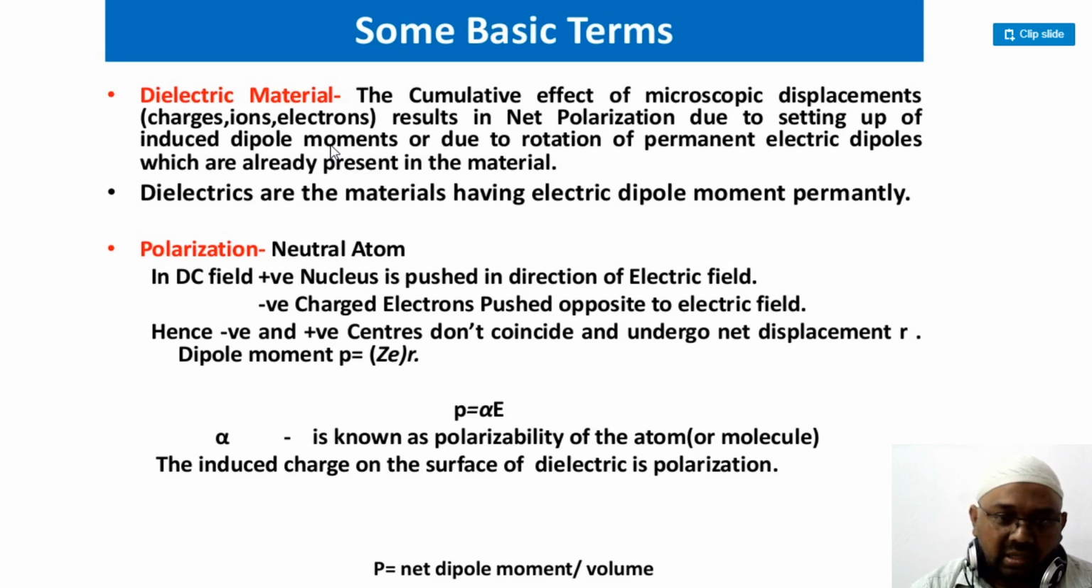So from this mathematical form of dipole moment, we say that P is equal to ZE into R, and also P is equal to alpha into E. Here alpha is termed as the polarizability of the atom or molecule, right? So what does polarization mean here? Net dipole moment per unit volume. This is the basic definition that we have already learned. For your reference, I just repeated what we did in the last class, right?